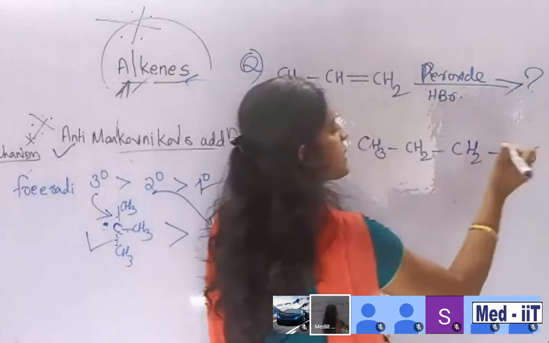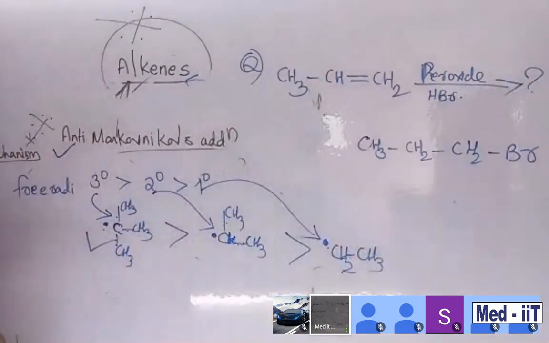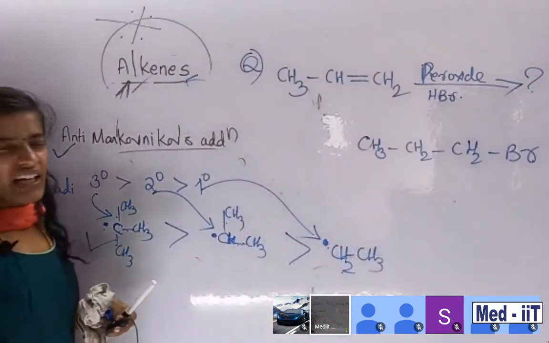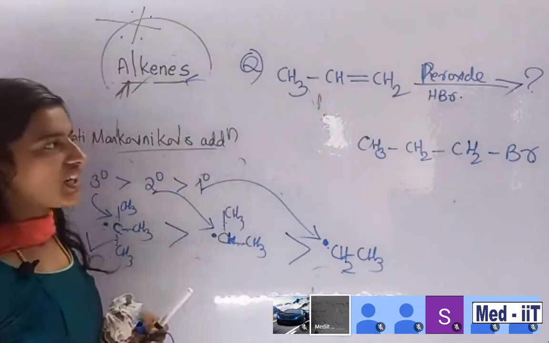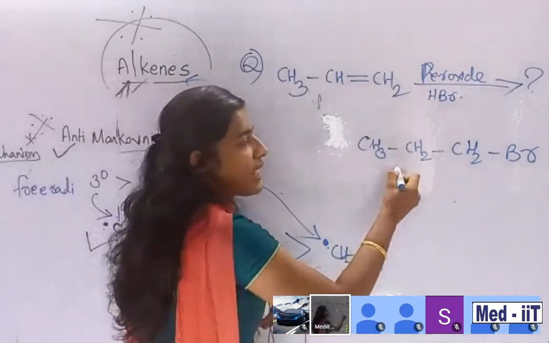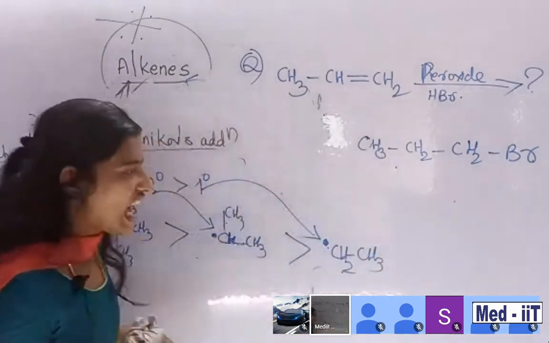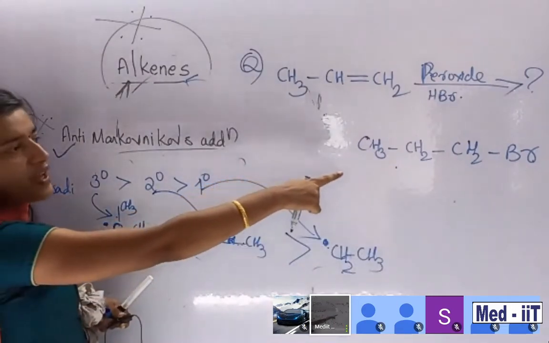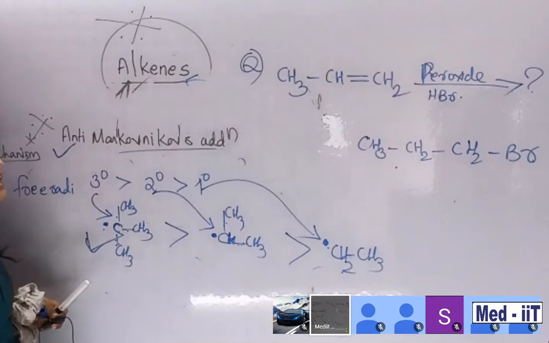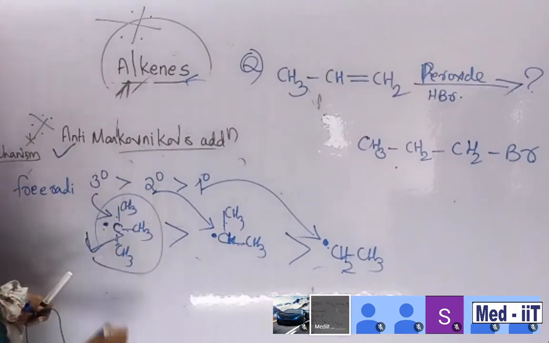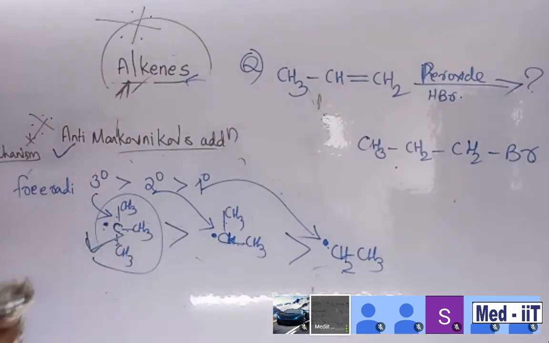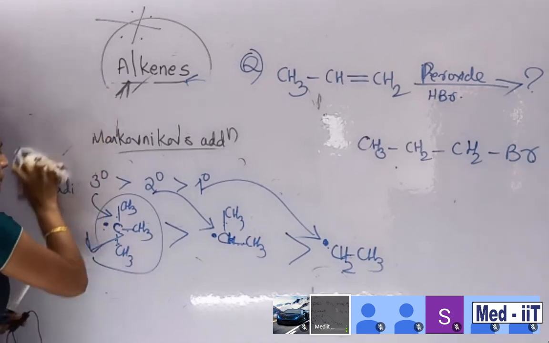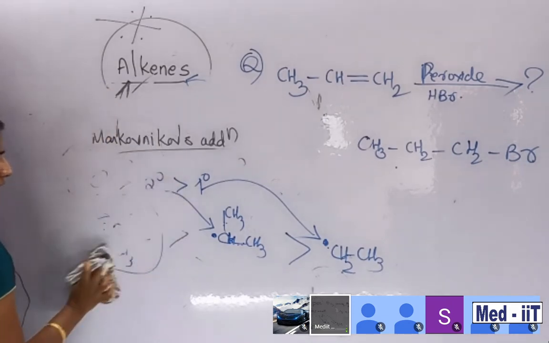This one is major. Another minor is also there, you can solve accordingly. Why? With the help of tertiary radical. Tertiary radical is here, that's why we are choosing it, tertiary radical is more stable. This much is about the anti-Markovnikov rule and Markovnikov rule. Very important.